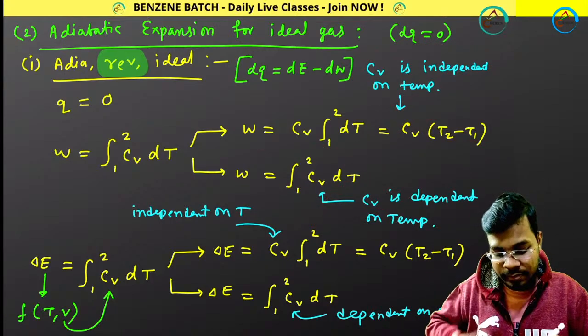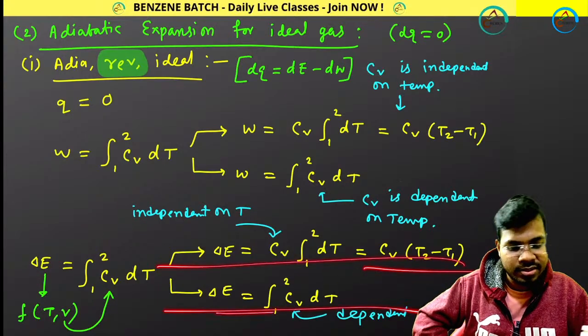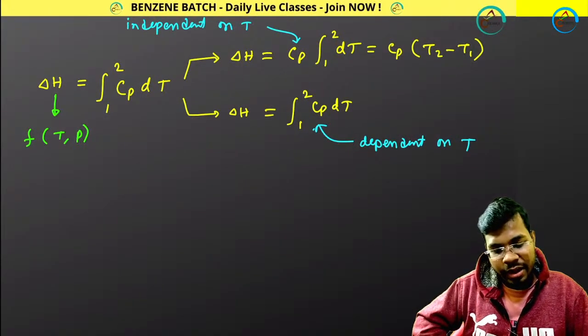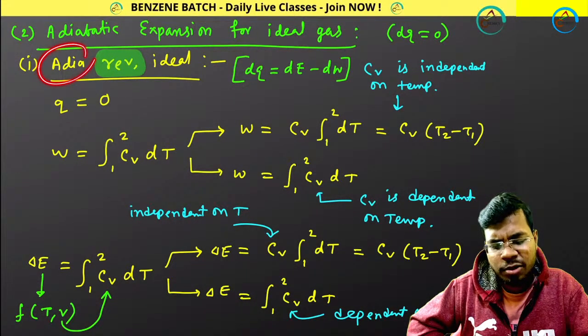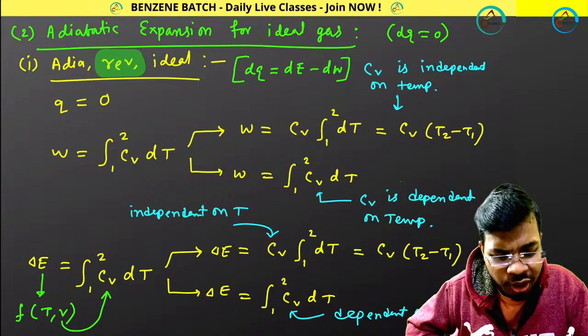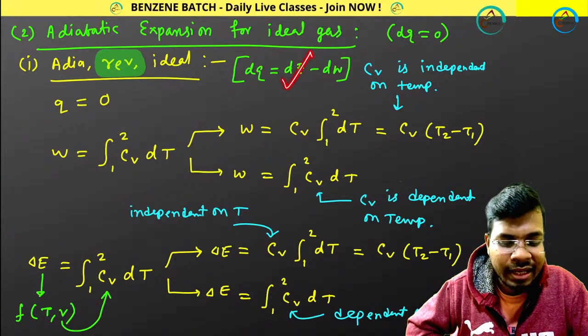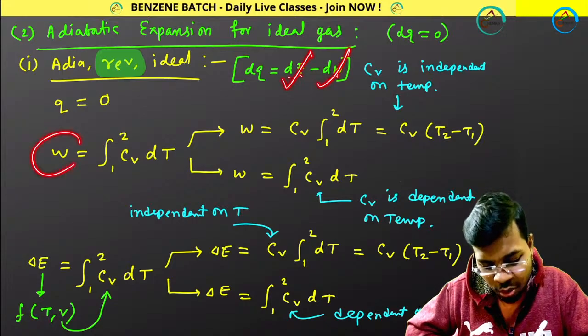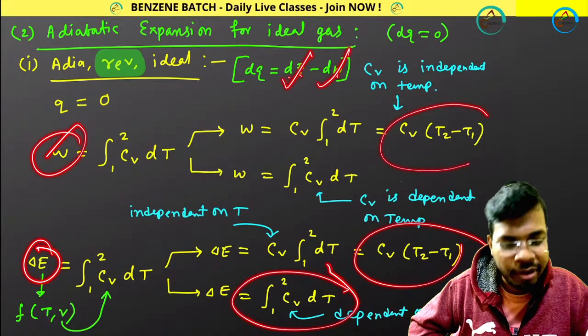Then delta E equals the same; you need to remember this, with Cv. One more thing I want to tell you: for an adiabatic process, dq equals 0. So if you put 0 there, your delta E and W become equal. Look at this, W and delta E, same to same, 100% copied, because q becomes 0.